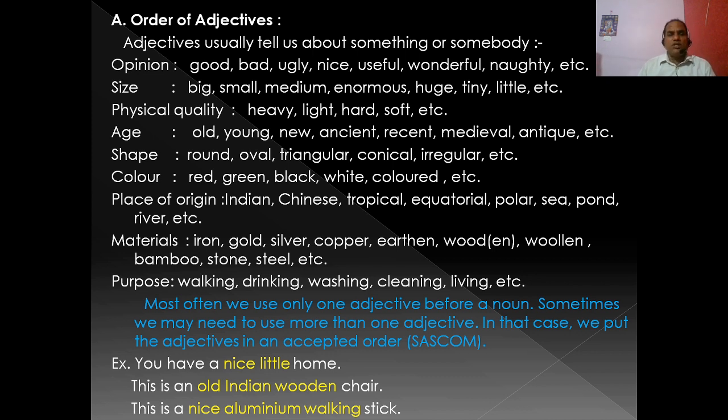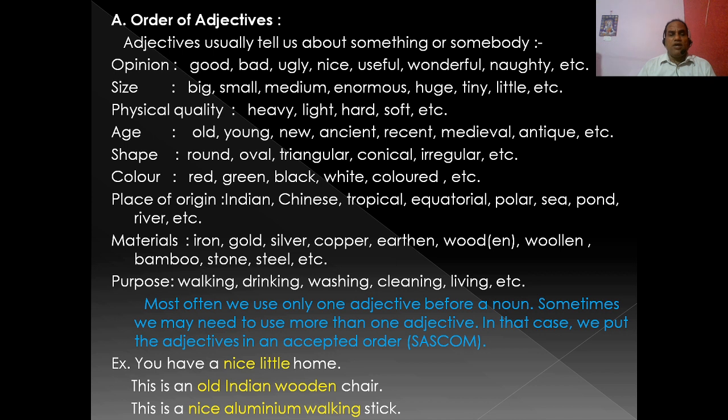So adjectives usually tell us about something or somebody. Let us know first the types of adjectives. Some of our adjectives are opinion adjectives and some of our adjectives are factual adjectives. Let us discuss what the opinion adjectives are, the adjectives which give the opinion. For example, good, bad, ugly, nice, useful, wonderful, naughty, etc. These are the adjectives of opinion. And the factual adjectives are of different types.